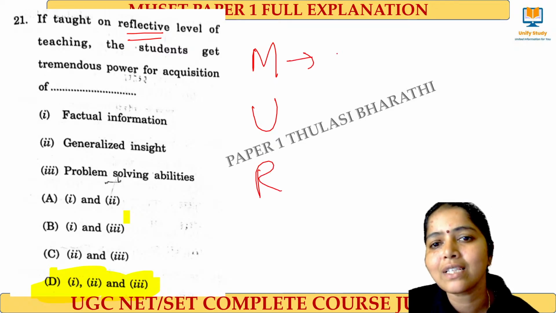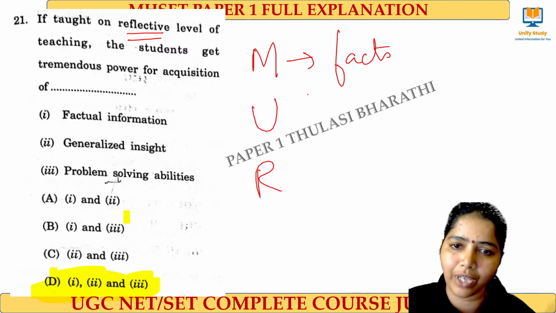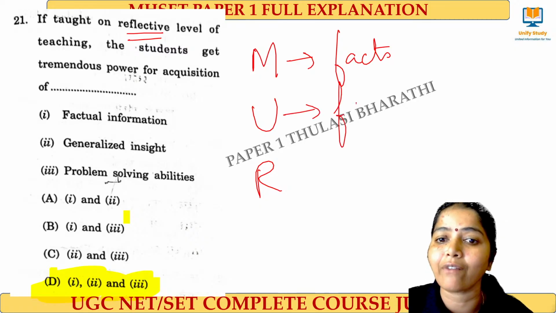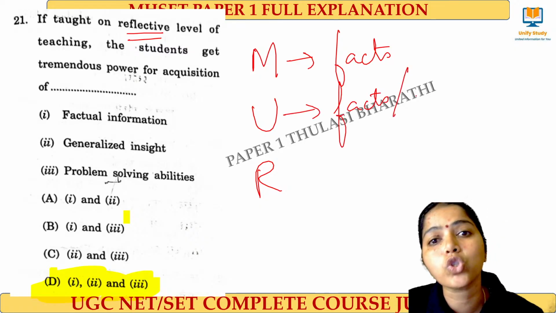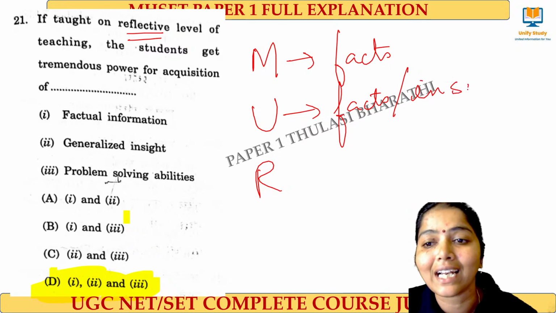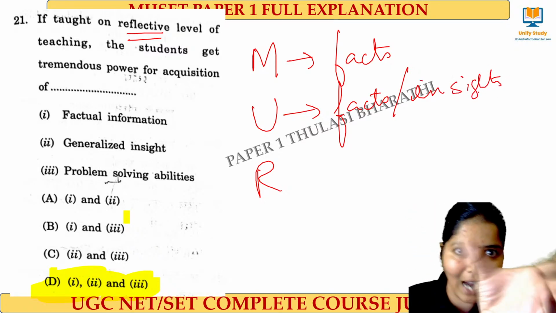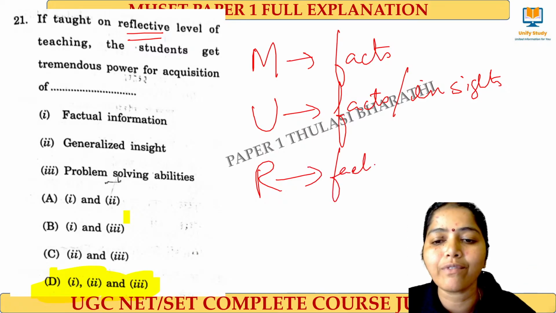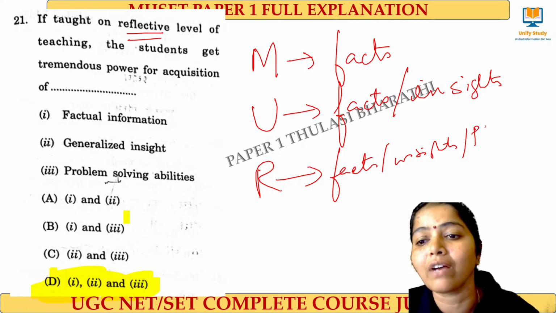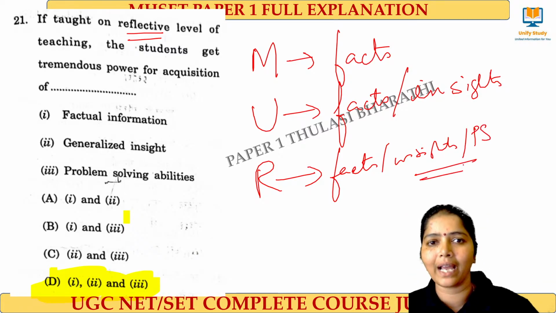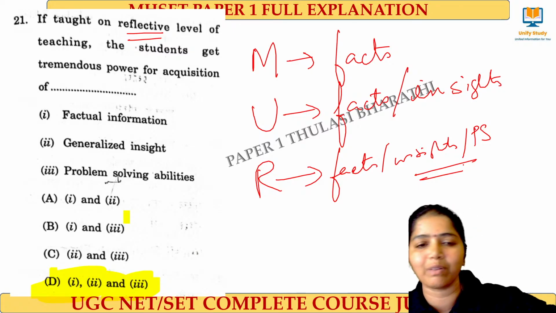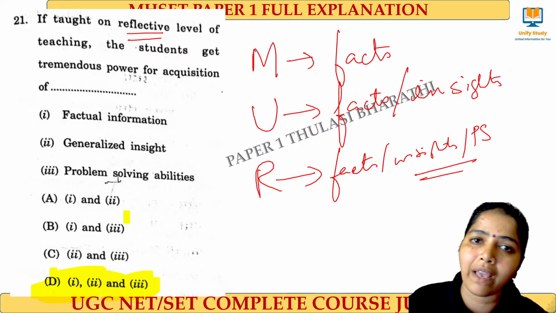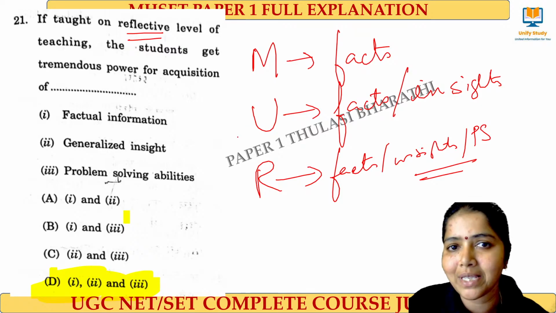Memory means just the facts, and understanding means I have to be good in facts, and also good in creating a relationship between the facts and the other variables. And what is reflective? I have to be good in facts and good in insights, so that I can develop very good problem solving ability, right? Critical thinking and problem solving will be there. And the memory level is by Herbert, Morrison and Hunt.